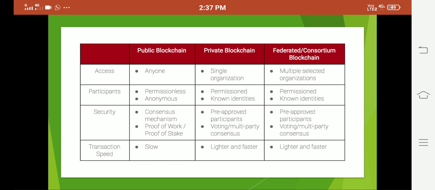About the participants: in the public blockchain, the participants are permissionless, so the user details are anonymous. The private blockchain is a permissioned network, and known identities will be involved. Same in federated. In case of security, in the public blockchain, consensus protocols like proof of work and proof of stake can be used. In the private and federated blockchains, pre-approved participants and voting-based consensus protocols will be used. The transaction speed is slow in public because many users are on the network. Private and federated are faster.